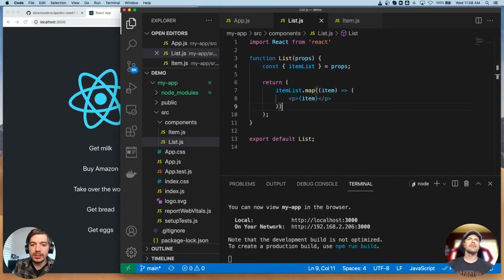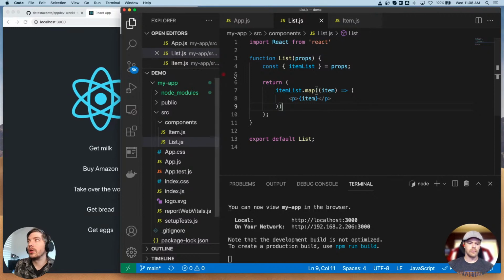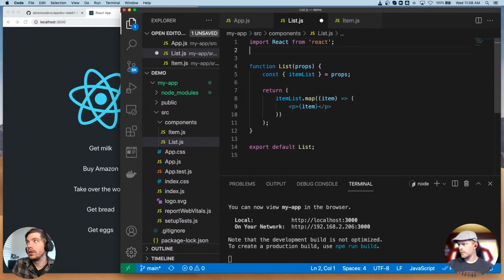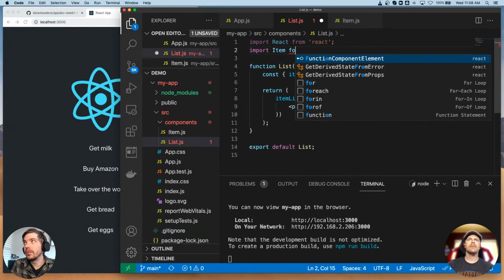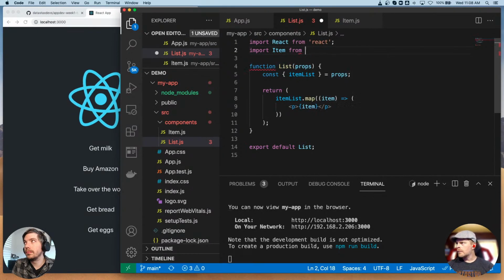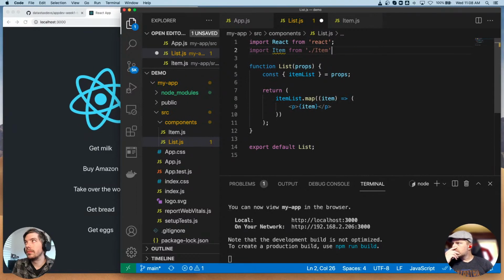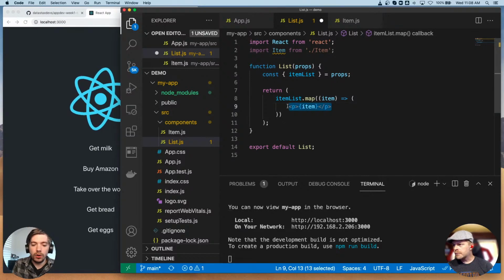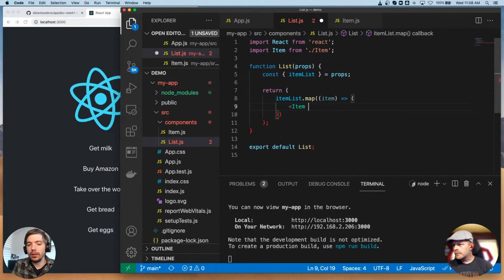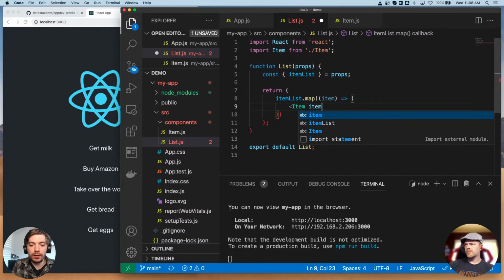Now we can use this in our list component. We're going to import item from the item file. And now instead of just wrapping the thing in the tag here, we can call the component.